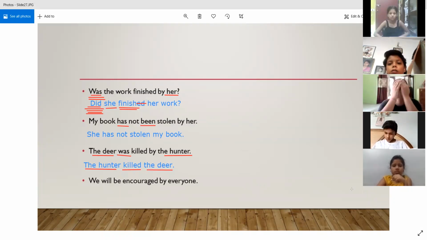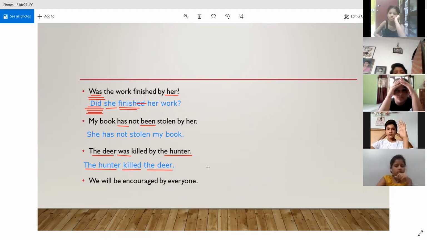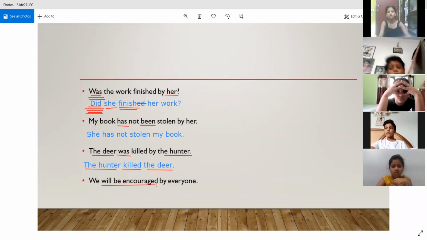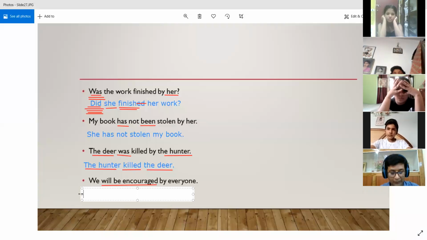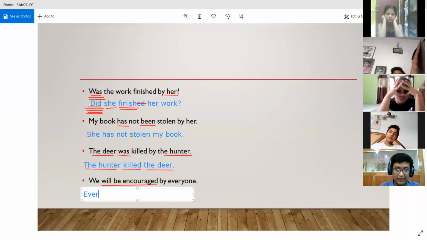Swastika, you have answered. Now you are not getting the opportunity. Now Palak. Everyone will encourage us. Yes. So will be encouraged is showing that the tense of the sentence is simple future. So we are going to write the sentence in simple future tense. And everyone was the object in the passive voice, so naturally, it is going to become the subject in the active voice.